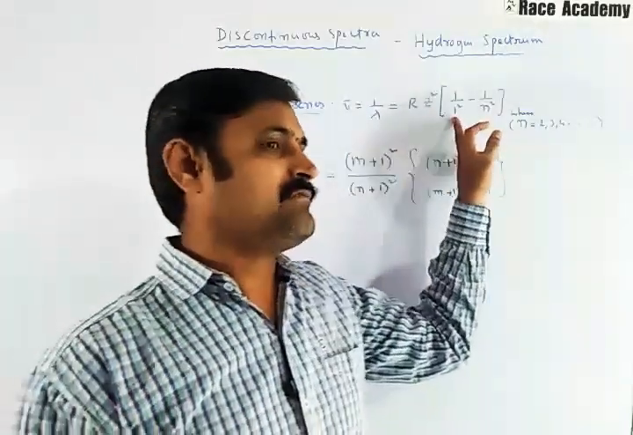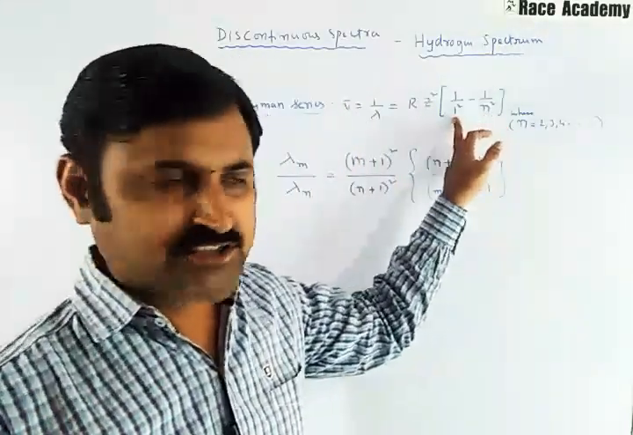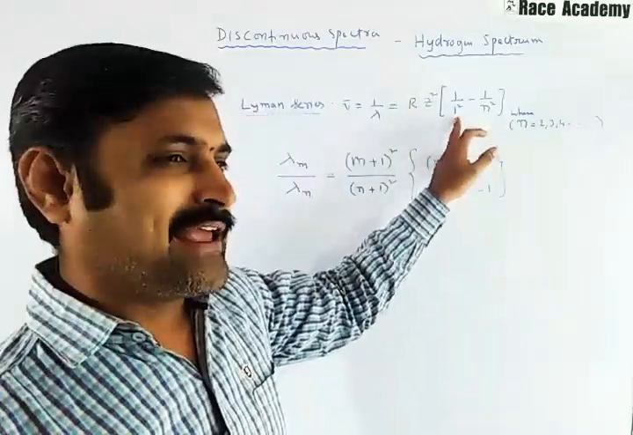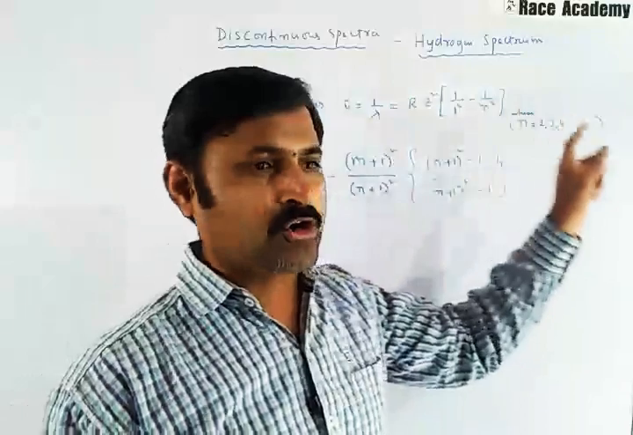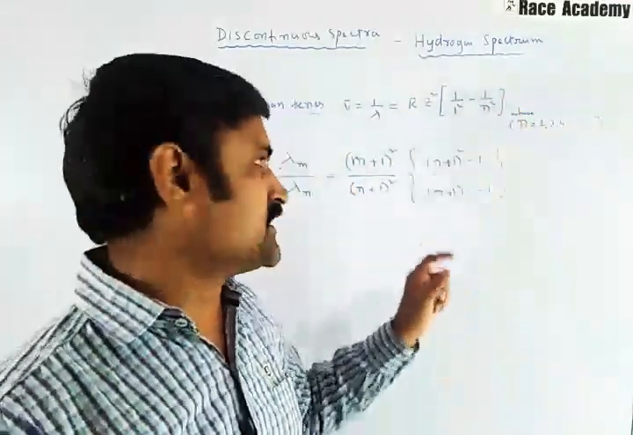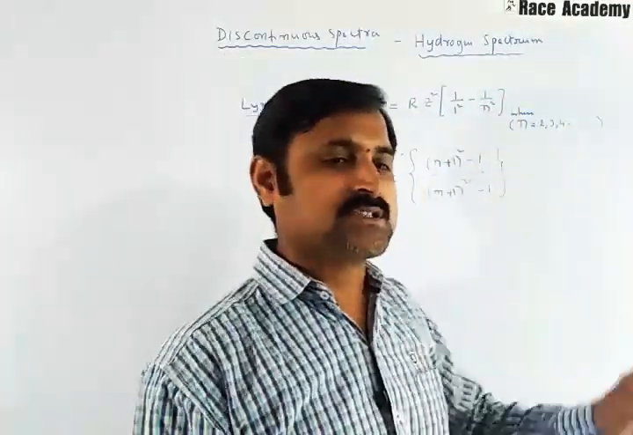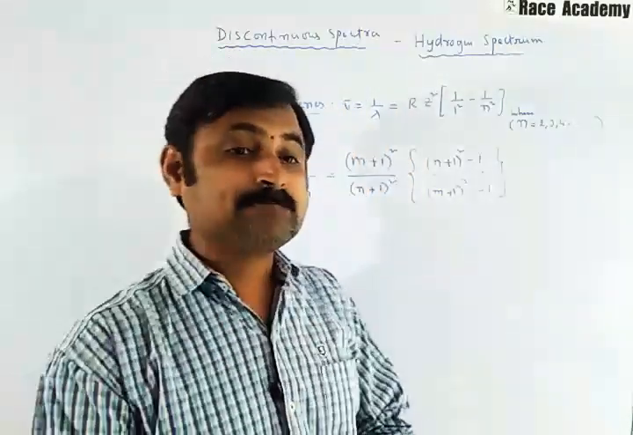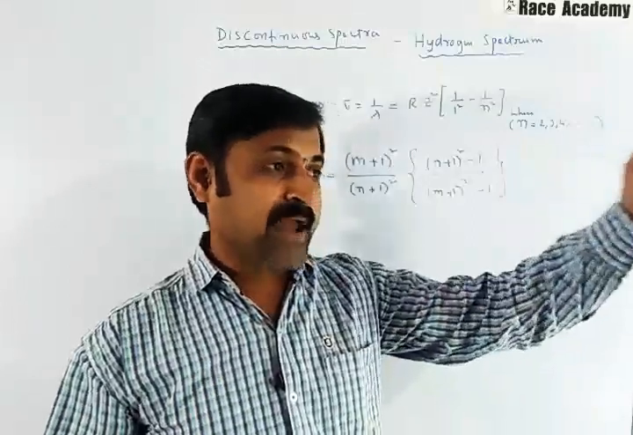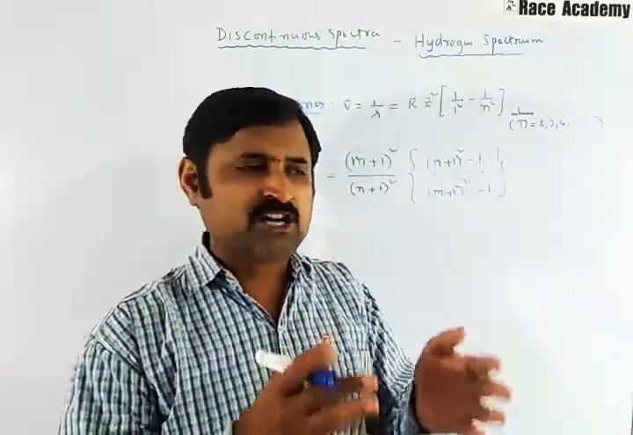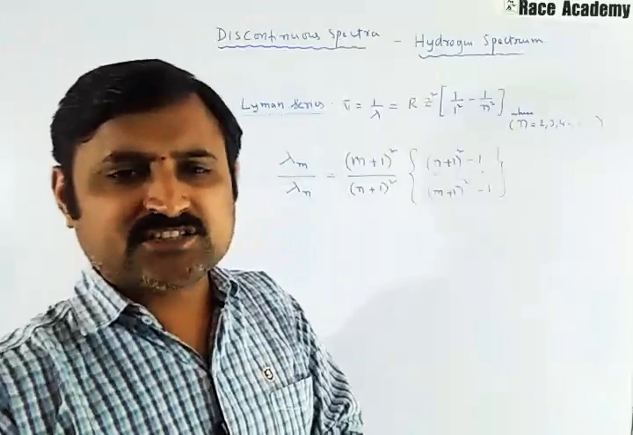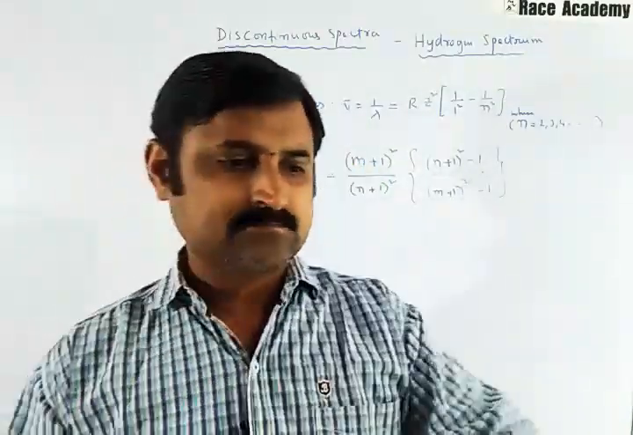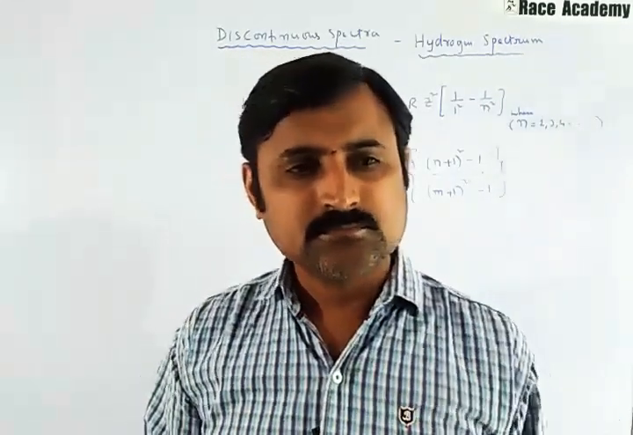Similarly, we have the Balmer series, Paschen series, Brackett series, everything by changing this n1 value only. If you write n1 value as 2, that is the Balmer series. If you write n1 value as 3, that is the Paschen series. If n1 value is 4, that is the Brackett series. If it is written as 5, that is the Pfund series. That means atoms give a line spectrum, while molecules give a band spectrum. So Balmer, Paschen, Brackett, Pfund series are usually found in the emission spectrum only. Okay.